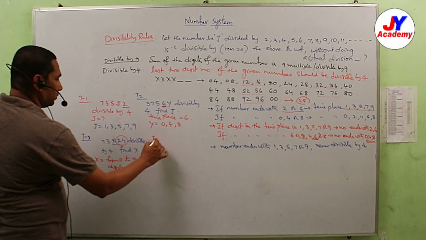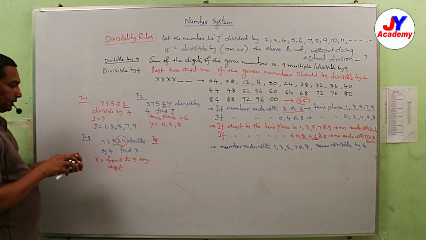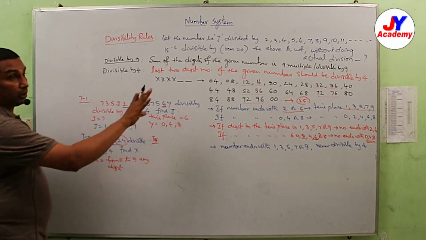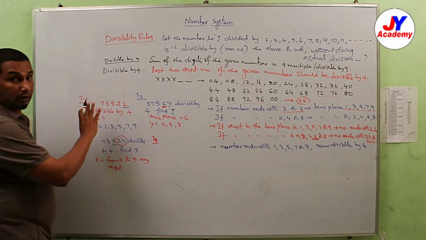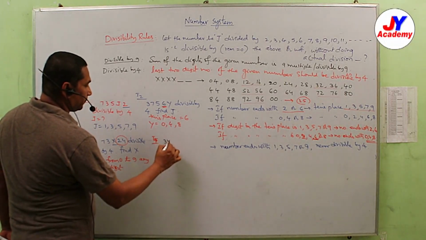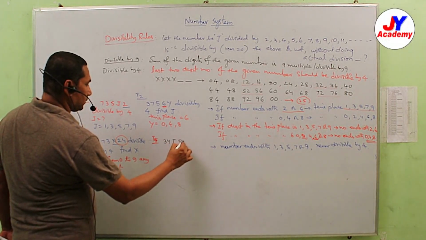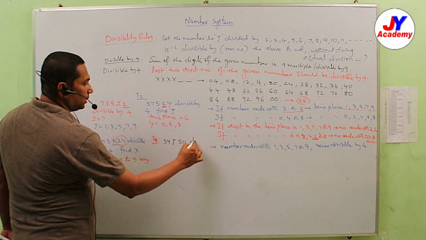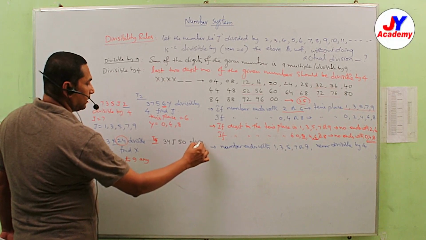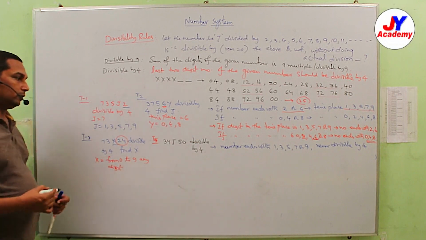Suppose type 4. We'll see type 4. What type of questions will come based on these divisibility rules? I hope that you can understand. So type 4: divisible by 4. Find j.